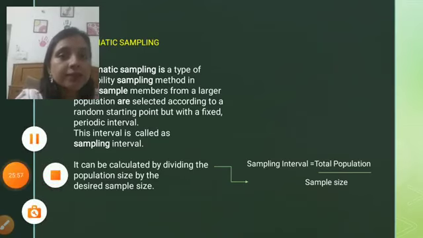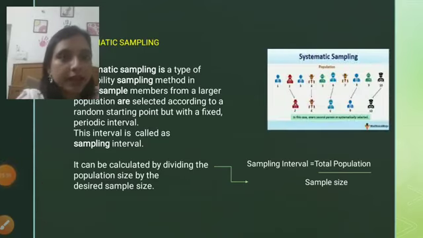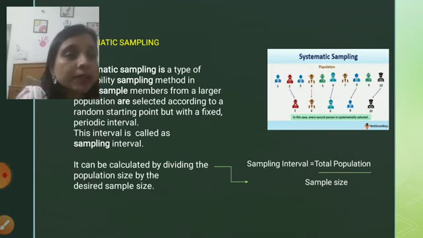Interval means, again... You can refer to this diagram of systematic sampling. In this diagram, you can see I have chosen, out of the population, the second, fourth, sixth, eighth and 10th person. So how are these members chosen? It is choosing them by following a sampling interval.